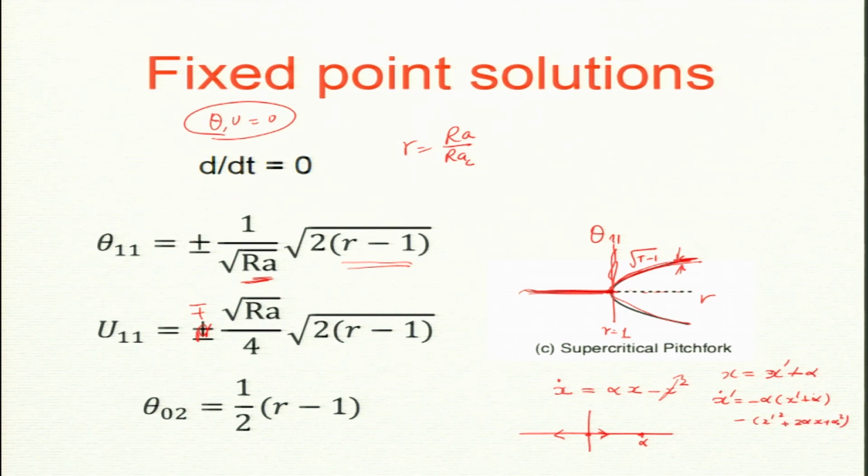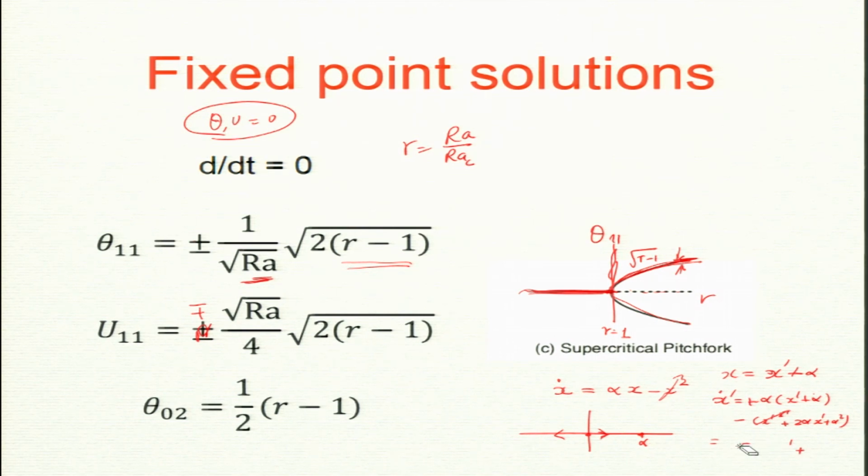So, I am doing a lot of algebra, but x prime square can be dropped. So, this is gone. So, I get minus 3 alpha x prime, and alpha square will cancel. Is it a minus sign or a plus sign here?